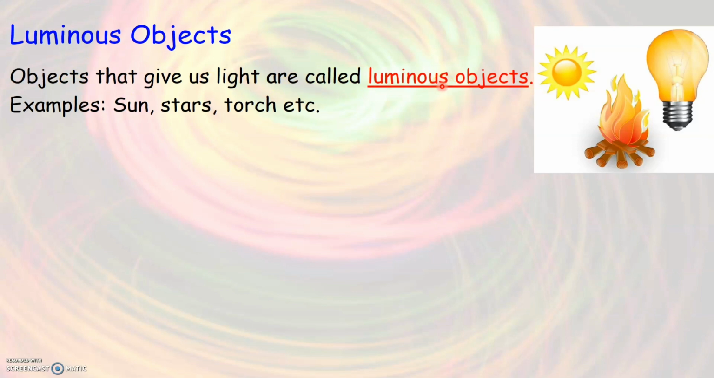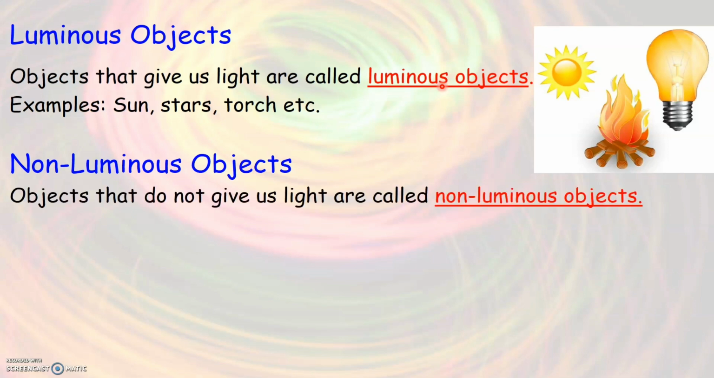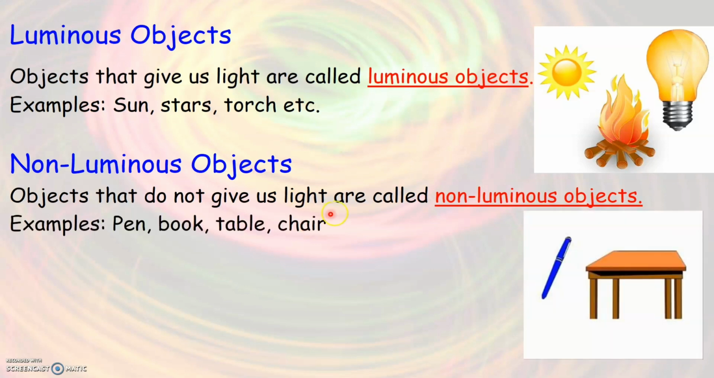So what are non-luminous objects? Just opposite to luminous objects, non-luminous objects are those objects that do not give us light. Some of the examples of non-luminous objects are, as you see here, a pen or a pencil, table, chair, a book. All these are objects that do not give us light. Therefore, they are called non-luminous objects.